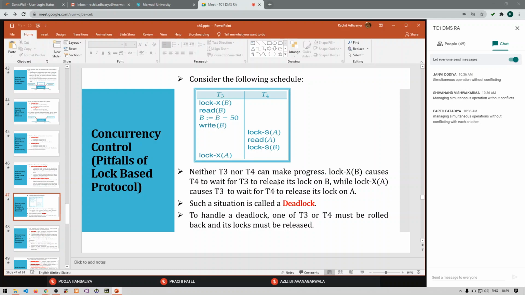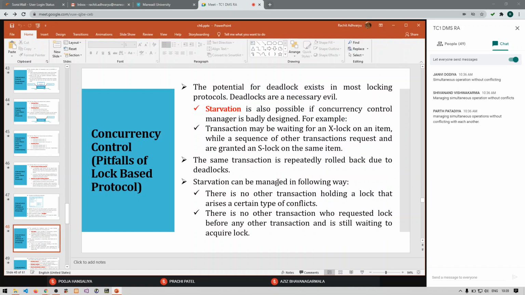And another idea is that if one of the transactions is kept in waiting mode continuously without its request being approved, then that condition is known as starvation. That means one transaction is in waiting mode and other transactions are completing their work, and this waiting transaction is not given permission to perform its task. That is what the starvation condition means.